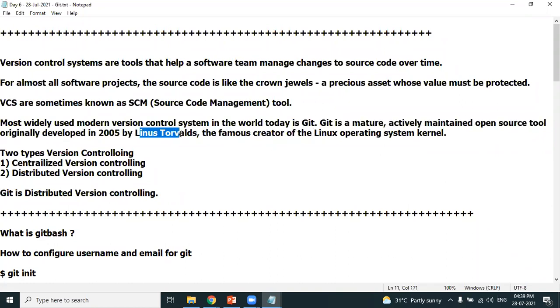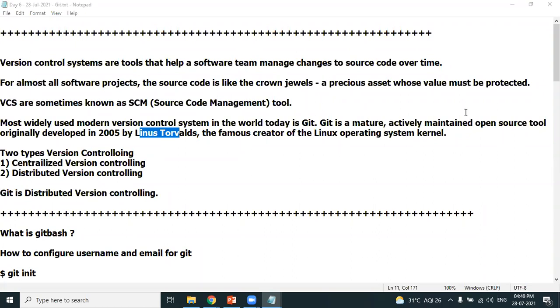Okay, next point. If anybody asks you how many types of version controlling tools are available in the market, there are two types, as mentioned in the notes. One is centralized version controlling, the other one is distributed version controlling. Centralized version controlling is an outdated tool. Right now in the current industry, nobody is using centralized version controlling systems. Everybody is using distributed version controlling systems. As expected, Git comes under distributed version controlling tools. Okay, clear about this?